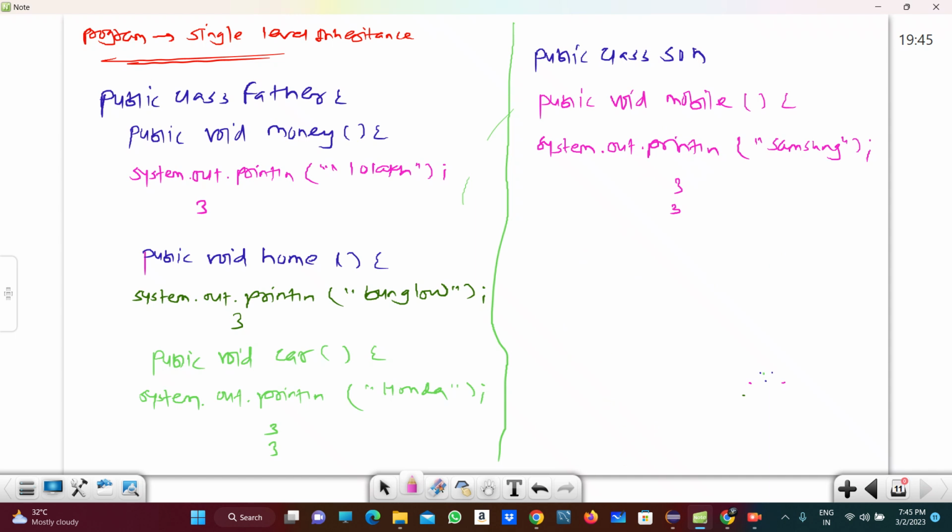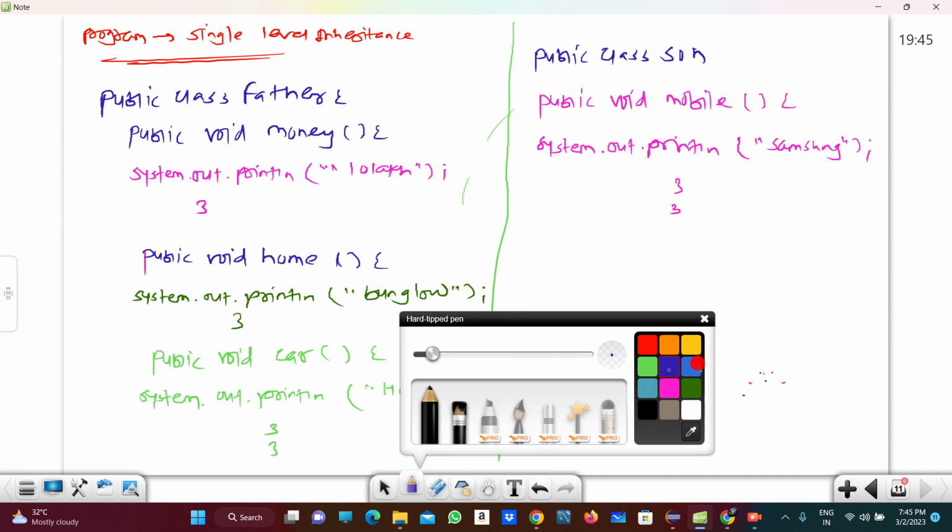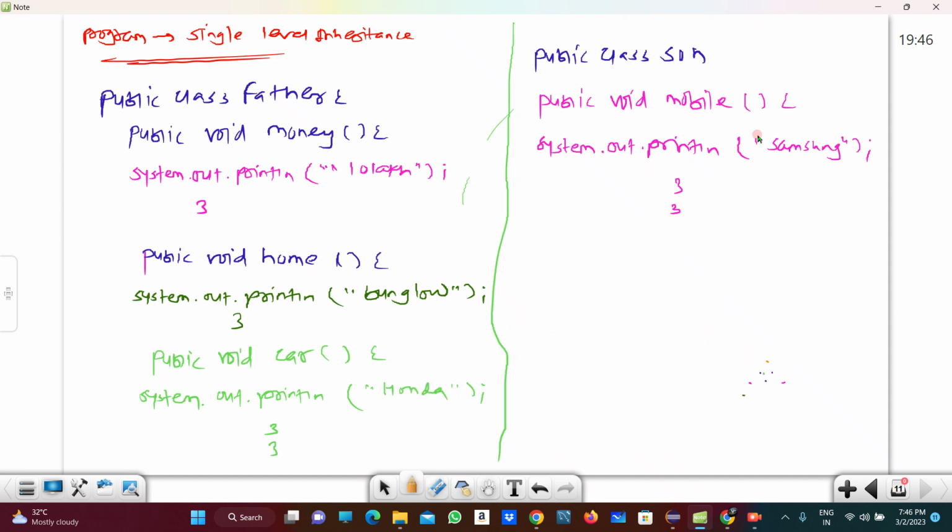So for that we have to extend the Son to the Father, right? So here the Son can be extended by using the extends keyword. Then and only then the Son will get all the properties of the Father, right?